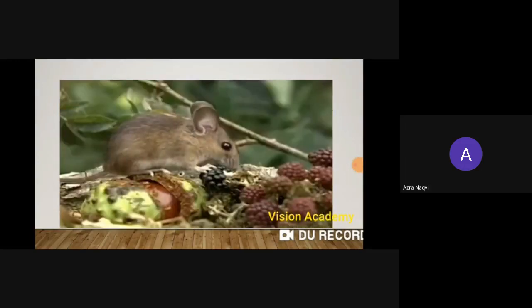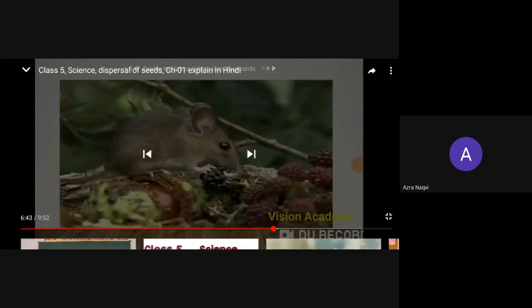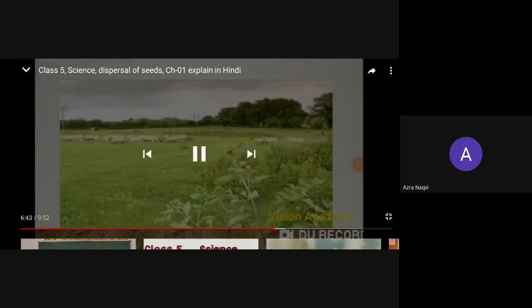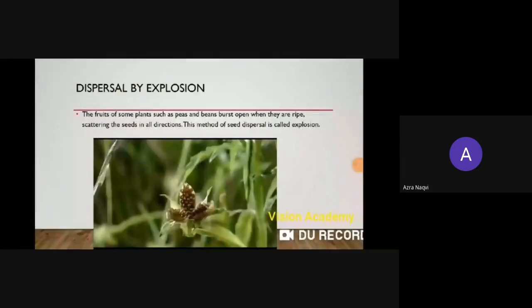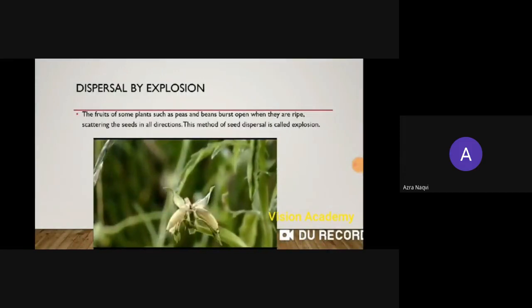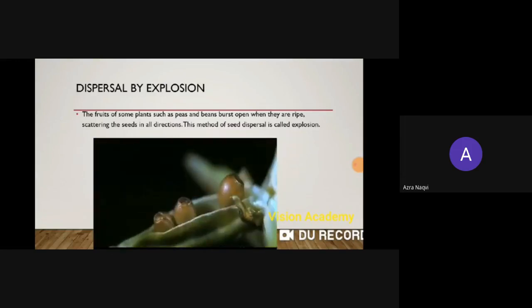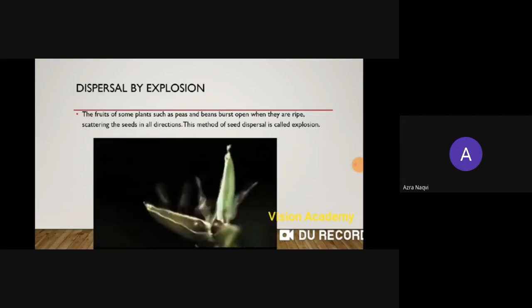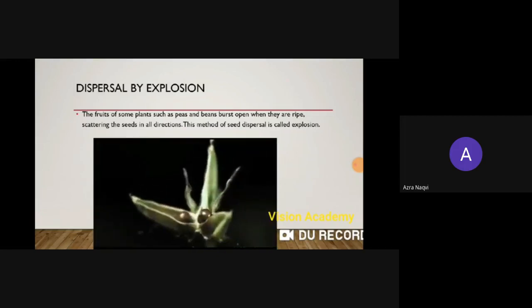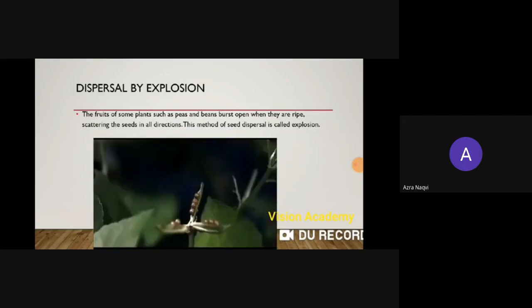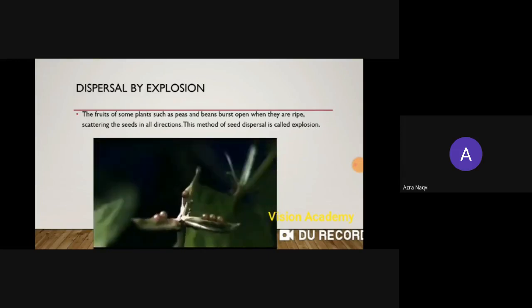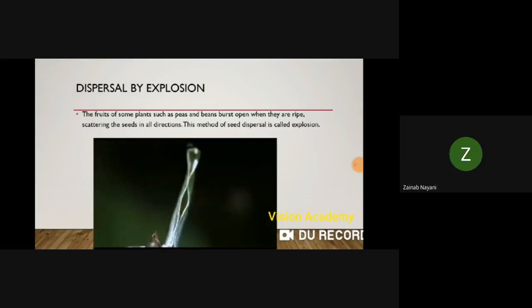Now the last one is dispersal by explosion. Now you please observe it properly. See, when it gets ripe, it itself gets open and the seeds fall down. See, it gets ripe and bursts open and the seeds fall down. The seed will start moving. It will move from this place. How interesting it is. See, it itself will fall down and start moving.